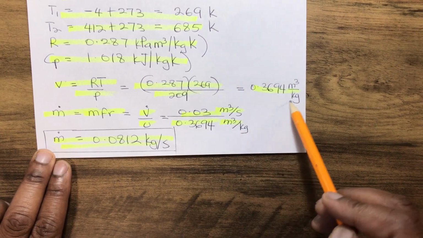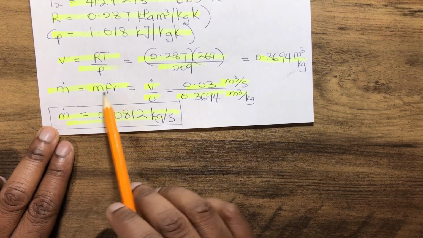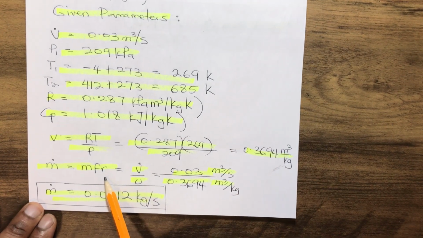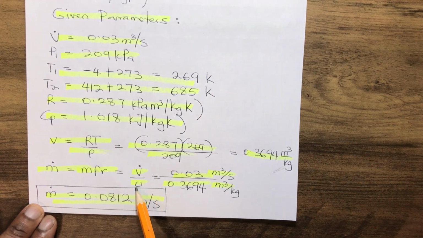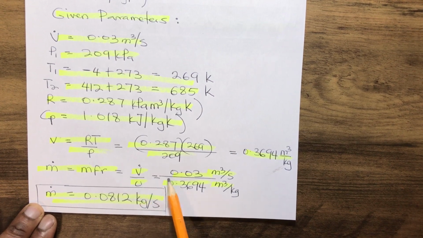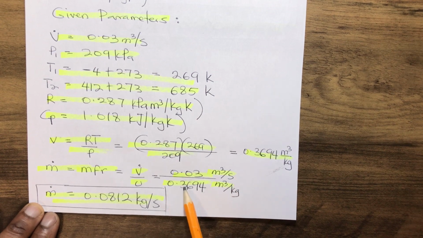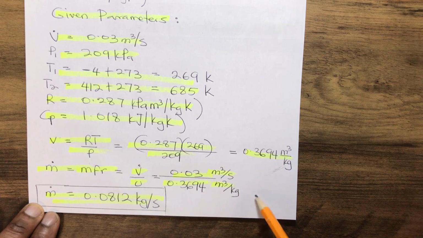Now that we have the specific volume, we have our m, which is the mass flow rate, equals V dot over the specific volume, which gives us 0.03 meter cube per second over 0.6394 meter cube per kilogram.